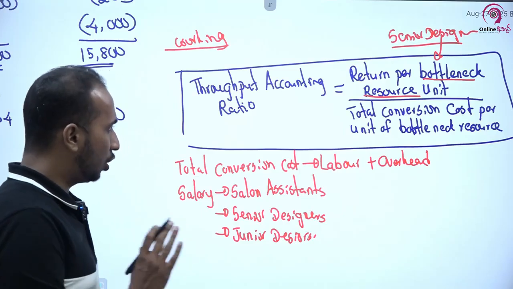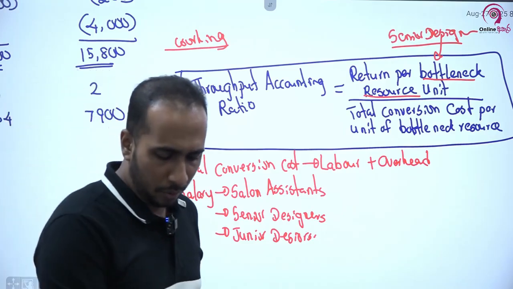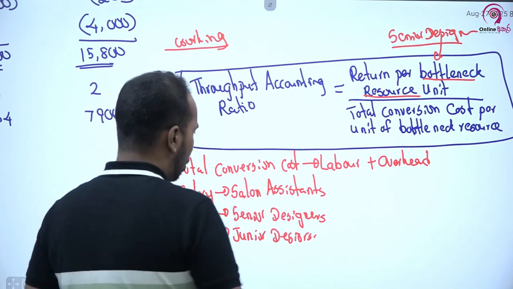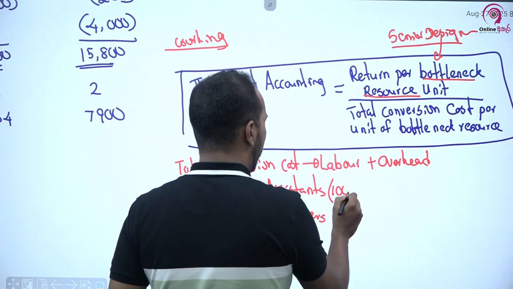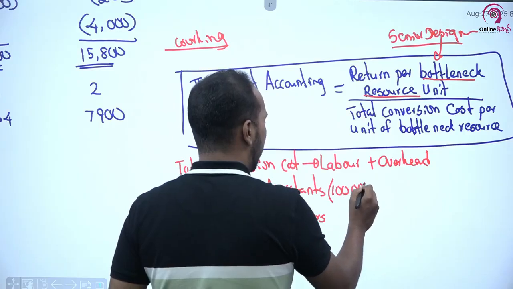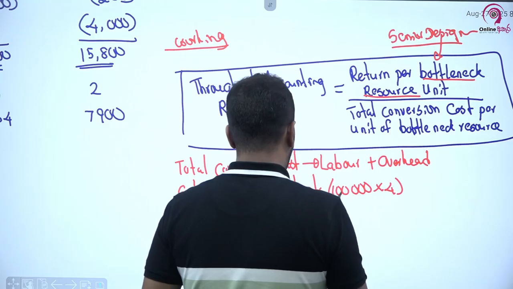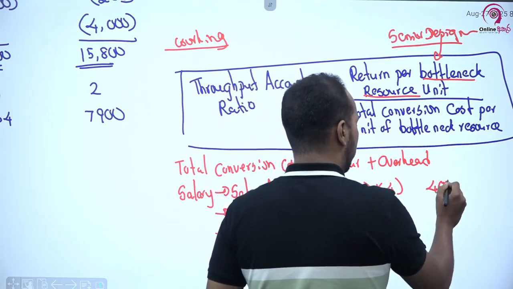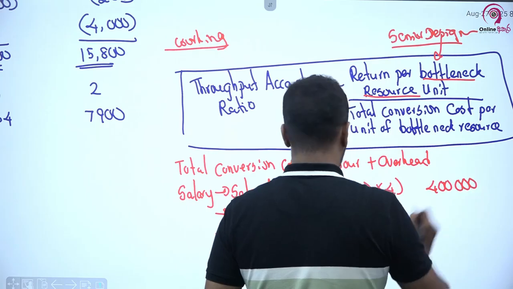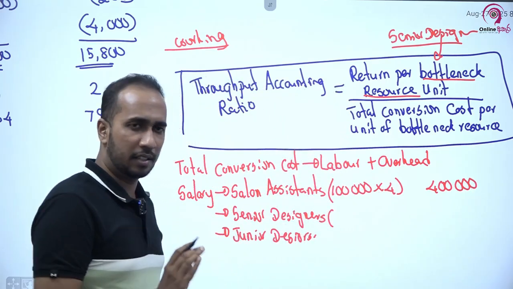I am not taking you to the question again. You should have the question paper with you. If you look at the question, it is clearly mentioned that the monthly salary of a salon assistant is 100,000. There are 4 salon assistants. Accordingly, the total monthly salary of salon assistants is 400,000. In the same way, you can calculate for senior designers as well.